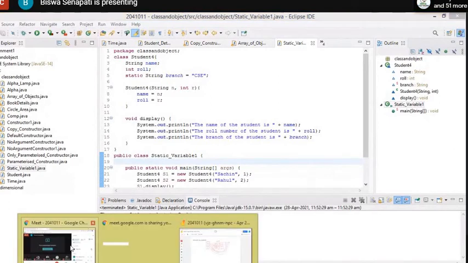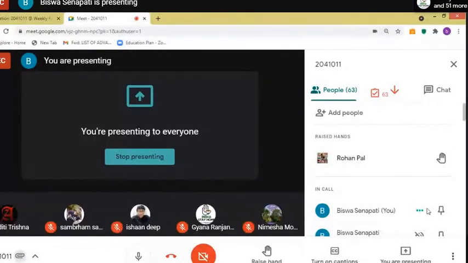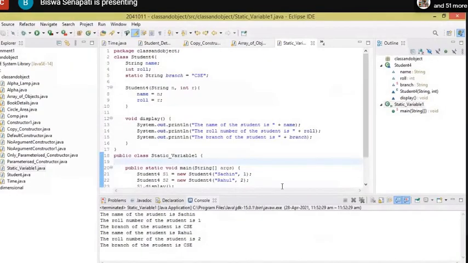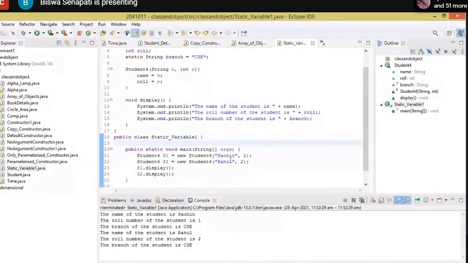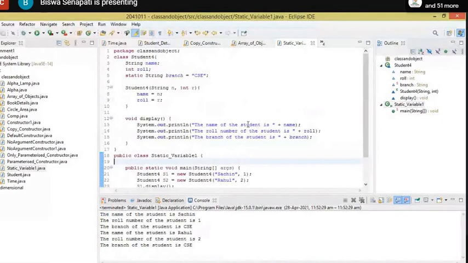Yes, Rohan, tell. Sir, if we want the CSE value to be entered by the user, meaning we do not want to initialize it in the instance variable, then what should we do? Okay, I have not tried, let me try. Supposedly, if we try with the Scanner class, sir, what code should we write?